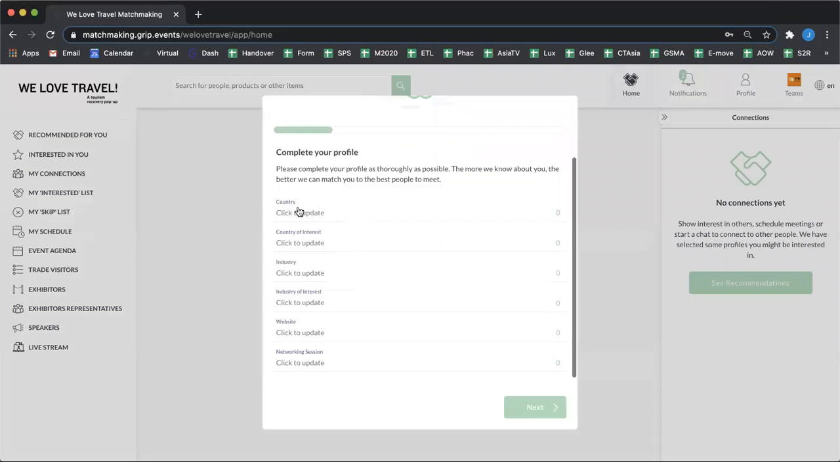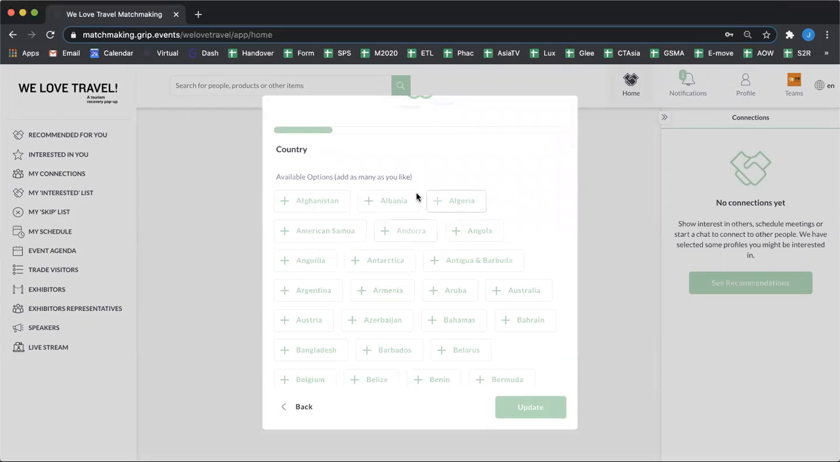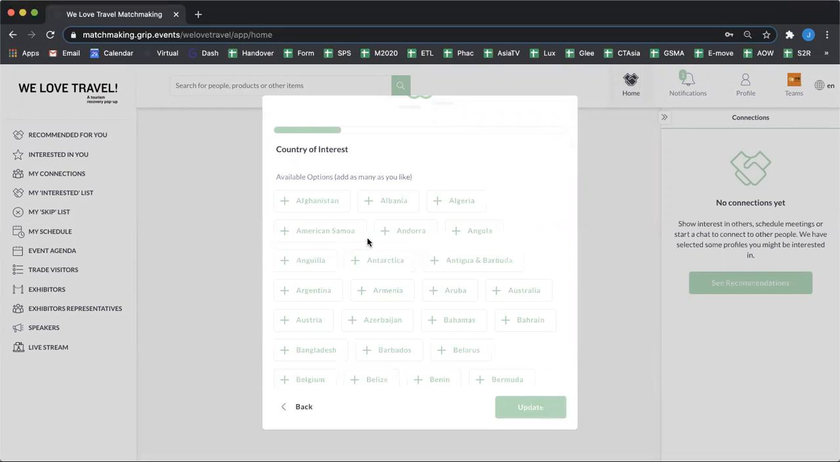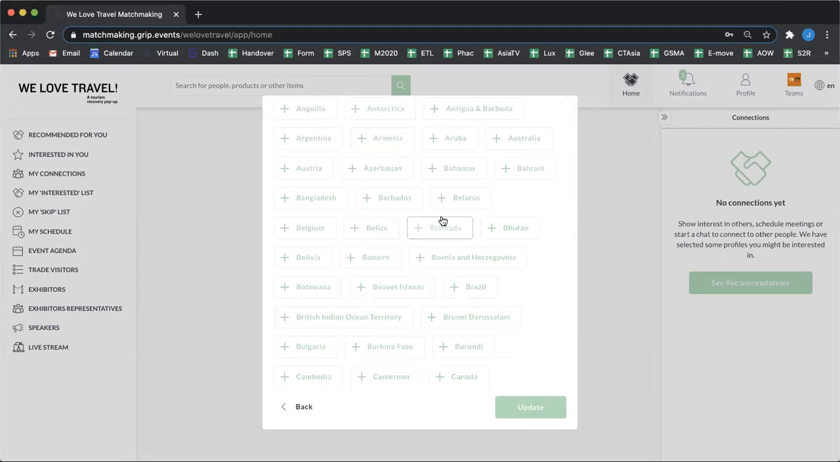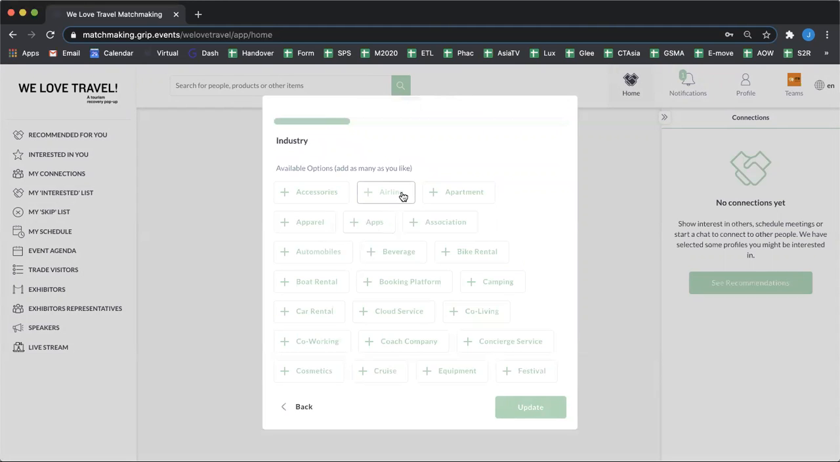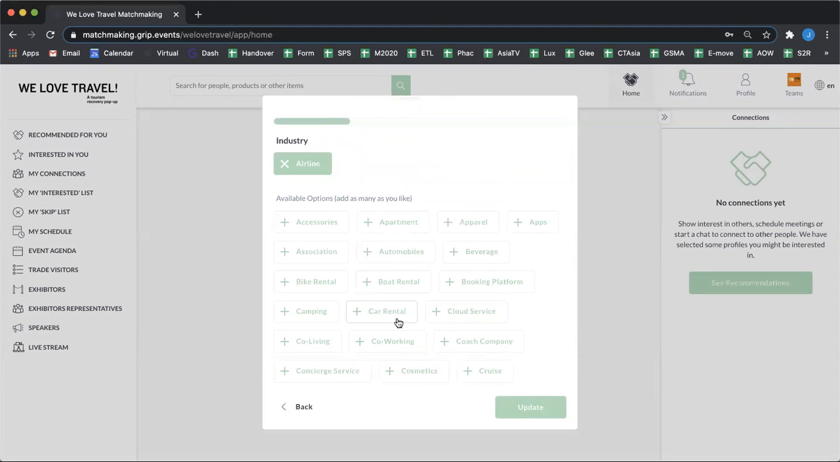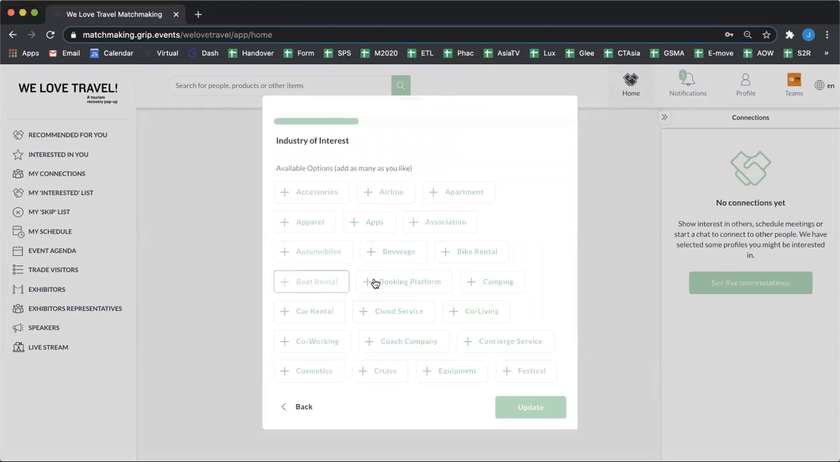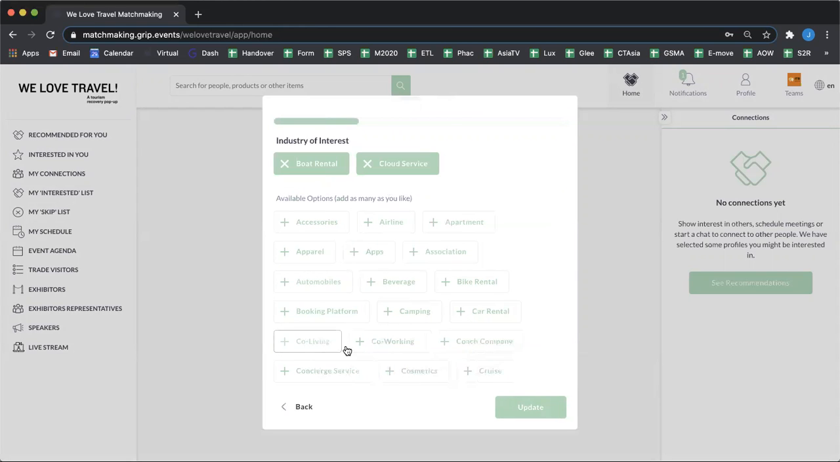So here we ask you questions like the country. I'm going to put in Andorra and Antarctica. You've got your country of interest. Again, there's a few options here that you can pick, as many options as you want. You've then got the industry that you're interested in or work in. Here we've got airline, co-working, concierge service are the ones I'm going to pick. Then the industry of interest, so boat rental and cloud service.